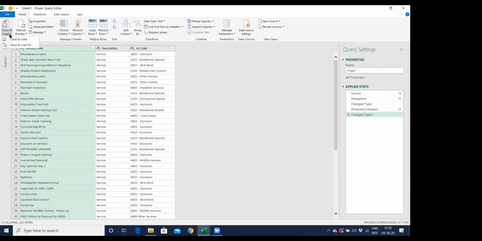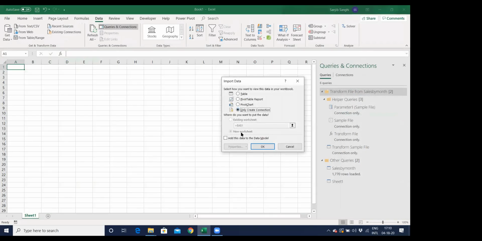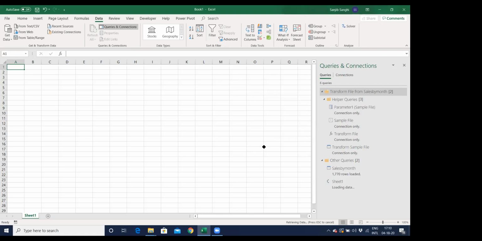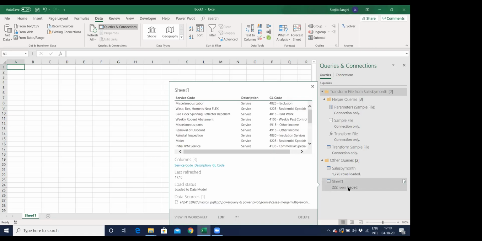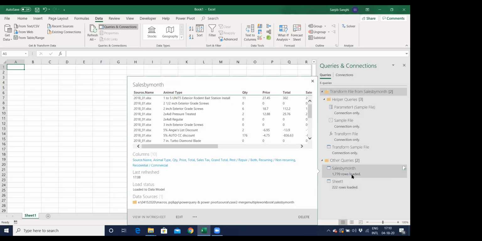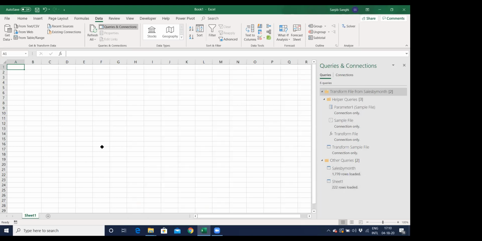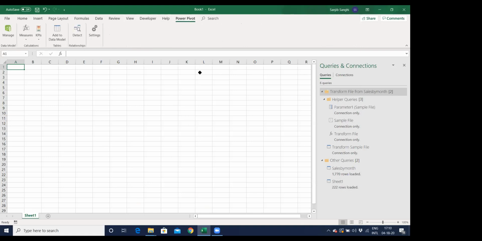I will load this to Excel. I don't need to do anything more on this. I will load it, again create a connection and add this to a data model. In this way, you can add multiple files. So 222 rows got loaded from this file, and 1770 rows loaded from the other file. Boom. Now I'll go to Power Pivot, because I want to create connections between both the files. So I'll hit Manage.